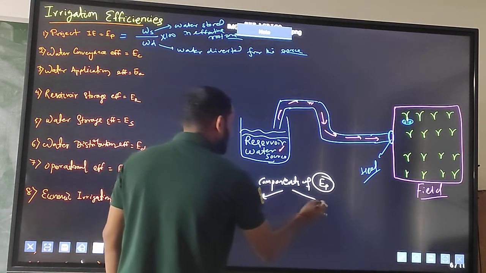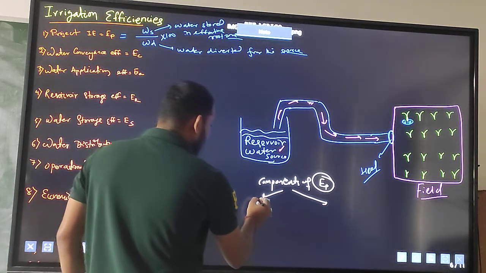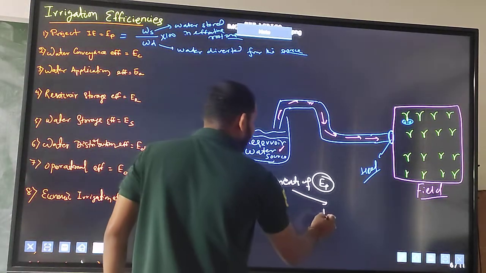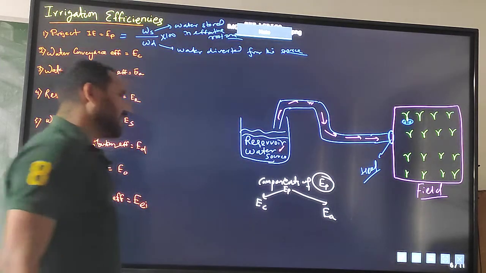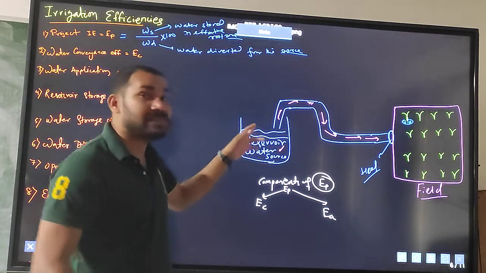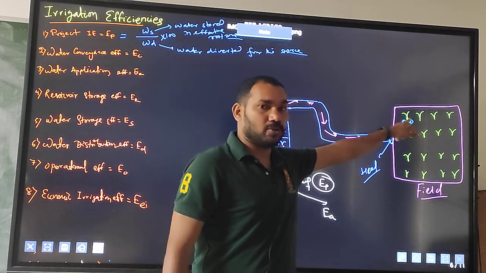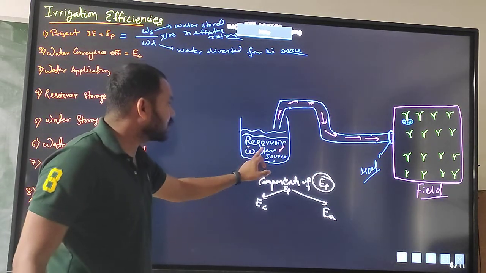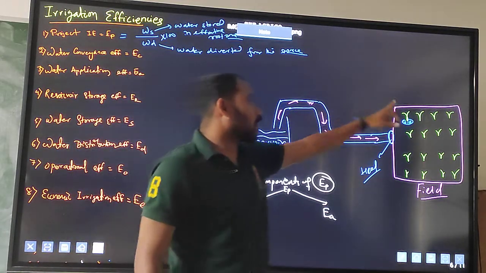Basically there are two components. First one is water conveyance efficiency. Second one is water application efficiency. Means EP, the components of EP will be EC and EA. So now you can see in project irrigation efficiency, I am going directly from the water source to the crop root zone.